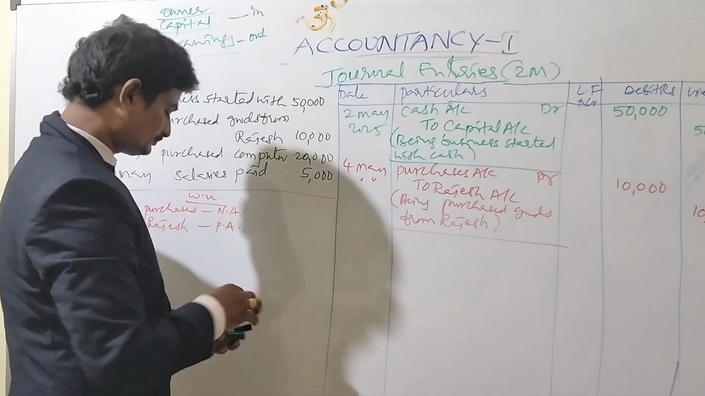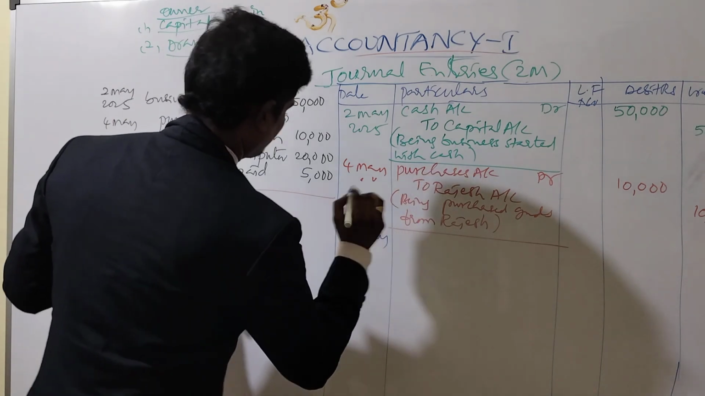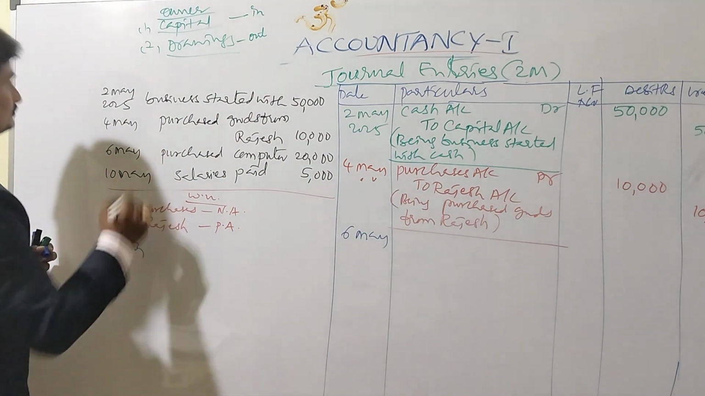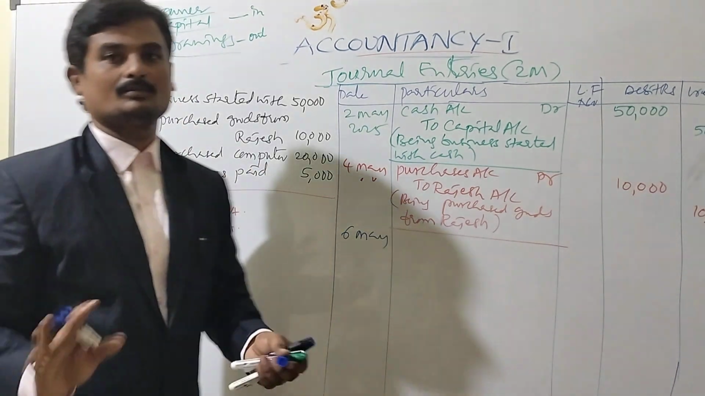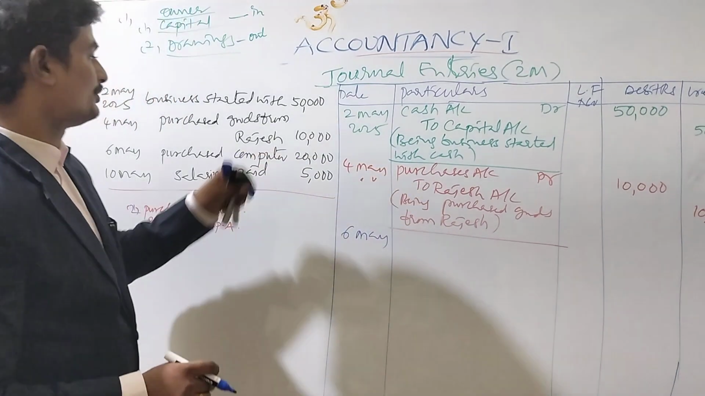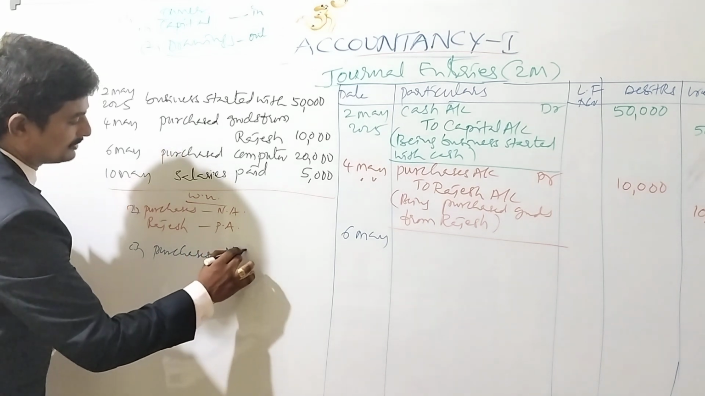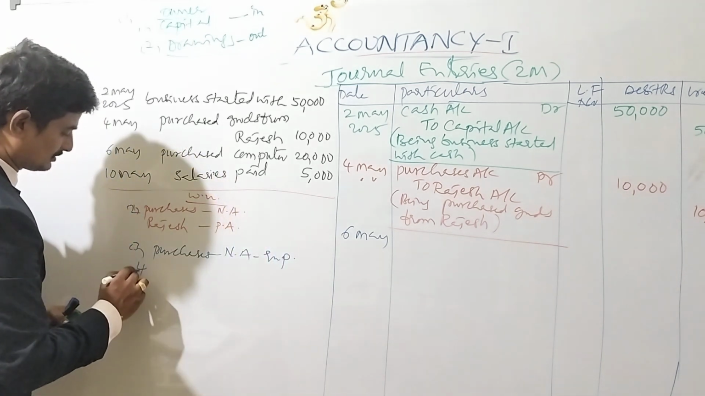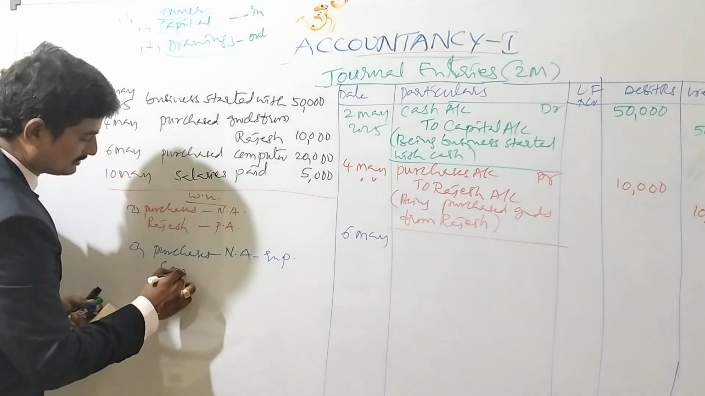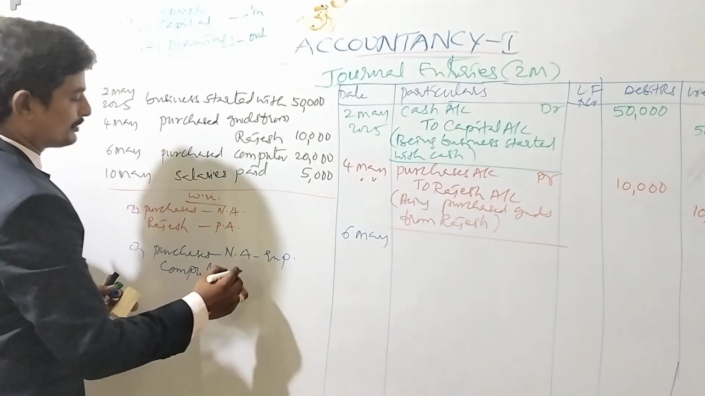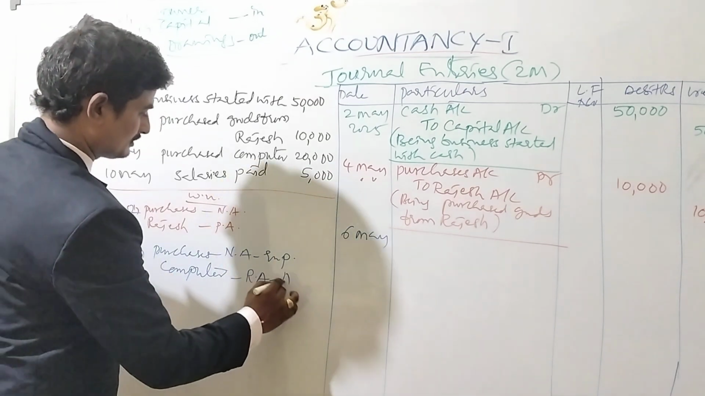Next, the third one. Coming to the third transaction, which happened on 6th May, purchased a computer. Purchases is there and computer is there. Purchases is again a nominal account and again expenses. And coming to the second aspect, computer. Computer is a real account. It is an asset, right?